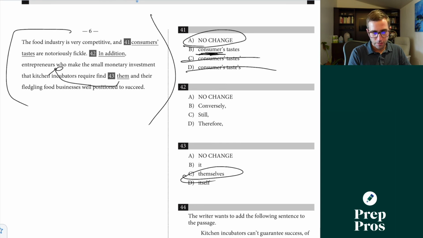And their fledgling food business is well positioned to succeed. Well, we're showing a contrast here. We're saying it's really competitive. Consumers' tastes are fickle. So we're talking about how it's hard to find success, but they're going to end up being well positioned to succeed. The only one which is kind of showing us that contrast, just saying like we're opposing what happened in the first one, is going to be still. That's why C is correct.